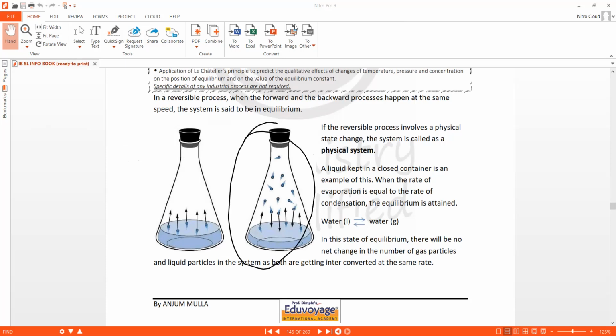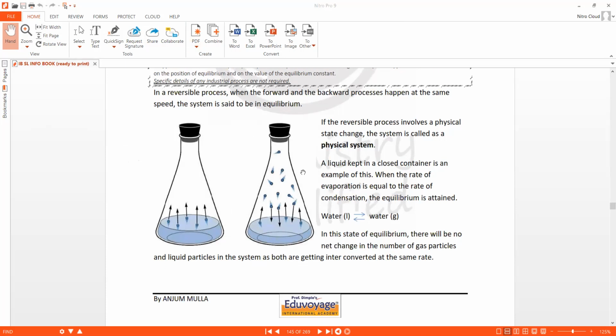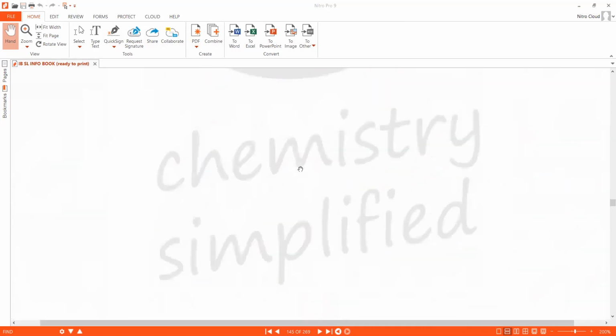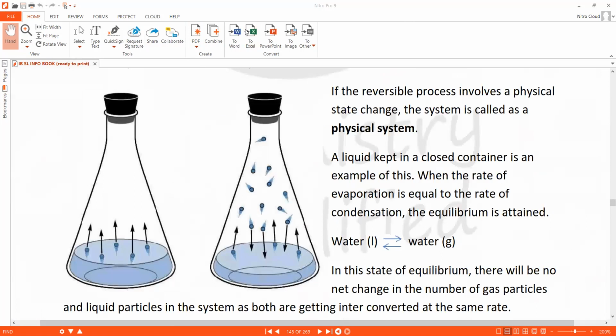So you can notice here that at a particular time, when the screenshot of this conical flask was taken, at that moment, 1, 2, and 3 molecules were taking off.